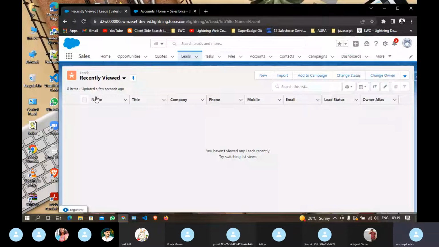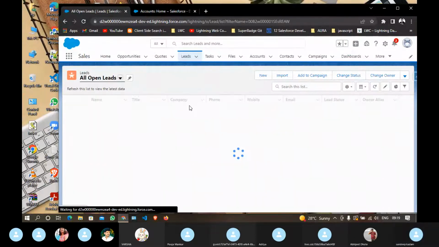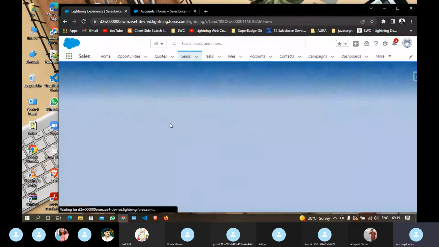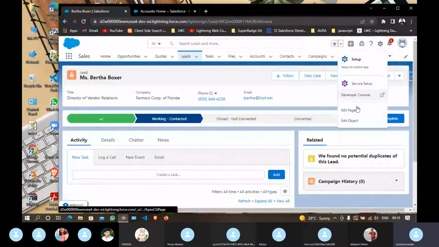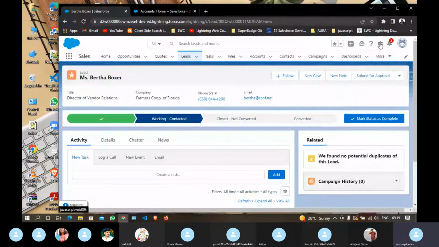Let's go to any lead. This is a lead, let's say. Here is one option called edit page. Whenever you click on this, going through this gear icon, go to edit page.